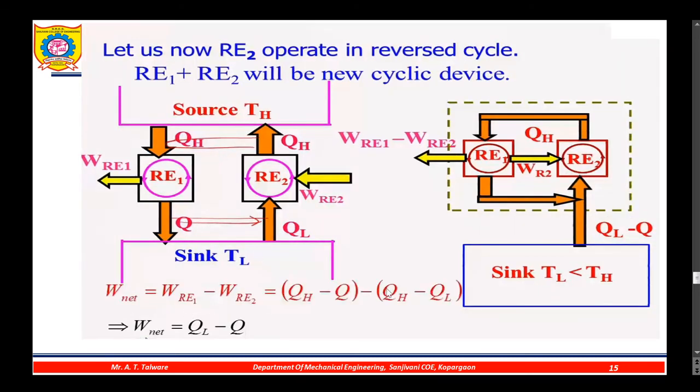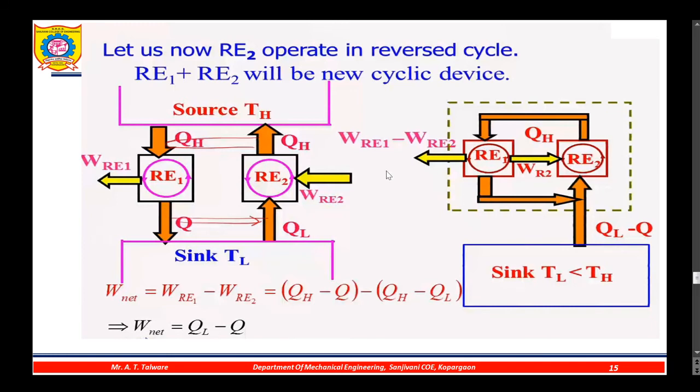So W net is equal to WRE1 minus WRE2; we have considered WRE1 is more than this one. If you write WRE1 as QH minus Q, and WRE2 as QH minus QL, we get W net equal to QL minus Q.